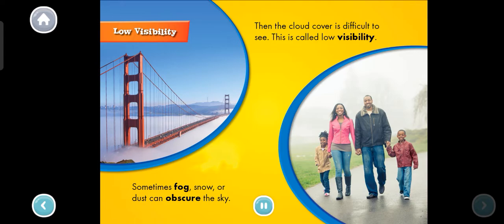Low visibility. Sometimes fog, snow, or dust can obscure the sky. Then the cloud cover is difficult to see. This is called low visibility.